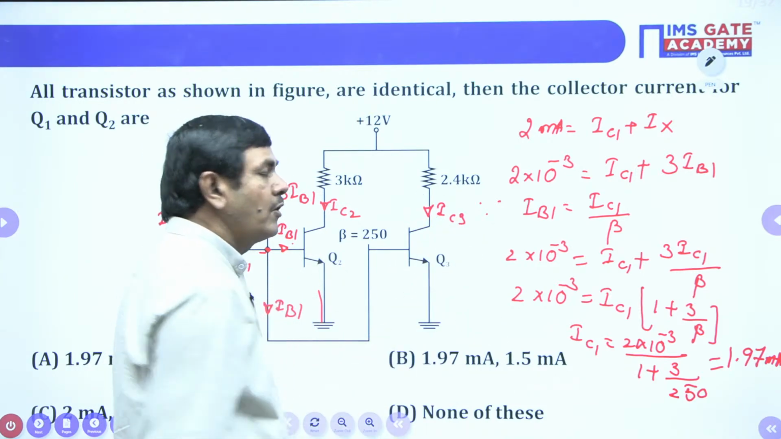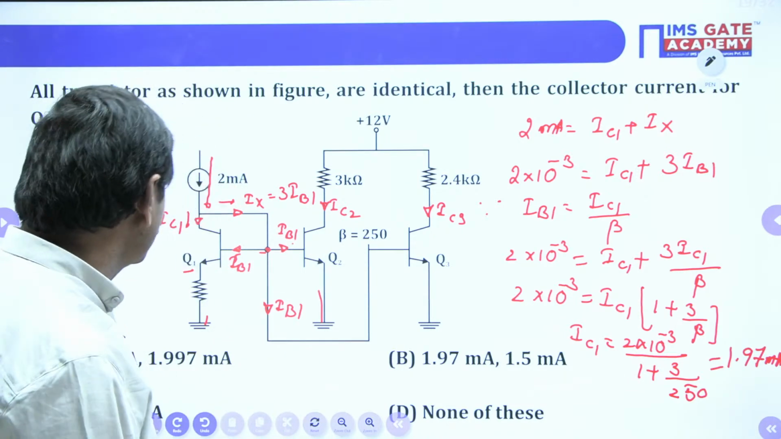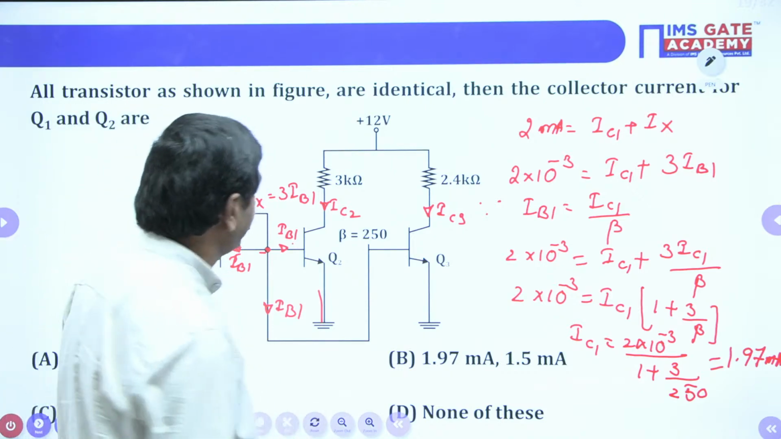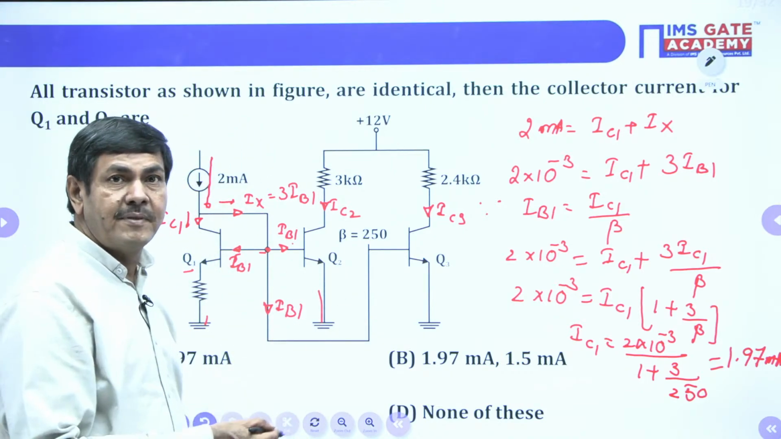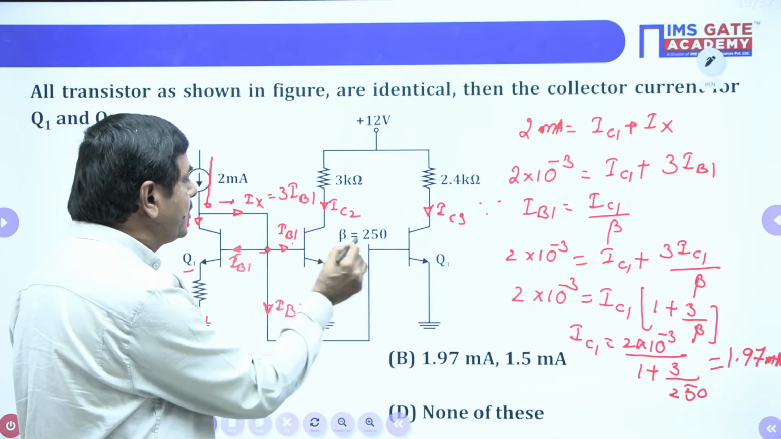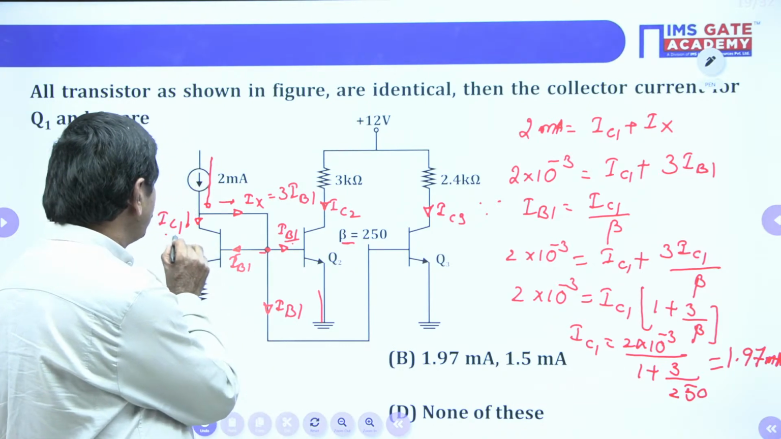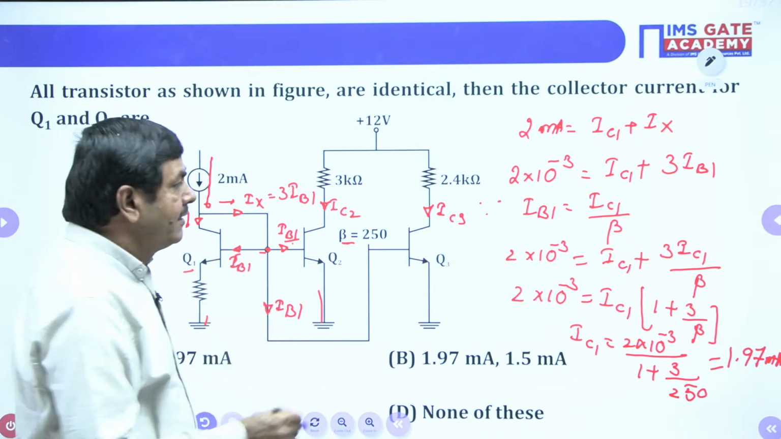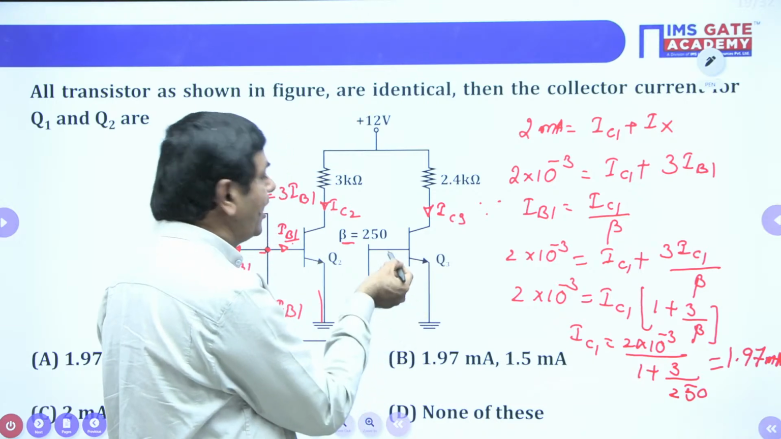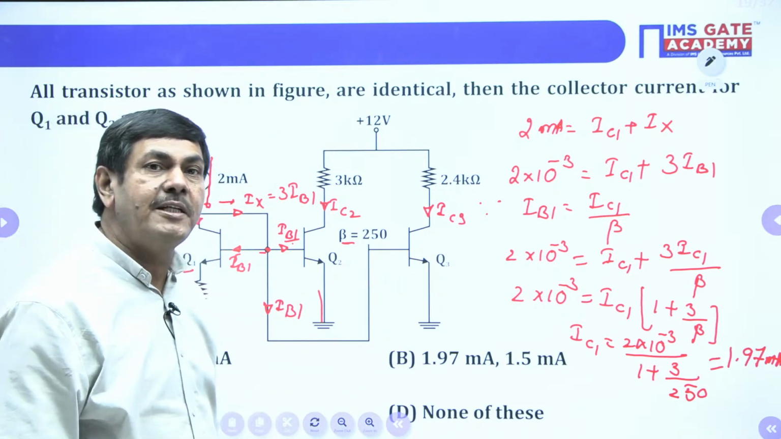The student may get a doubt: sir, how are these three currents equal? How can you say IC1 equals IC2? Base currents are the same. Beta values are the same. IC2 equals beta into IB1. IC1 also equals beta into IB1, and IC3 also equals beta into IB1. Finally, all the collector currents are equal. It will not differ.